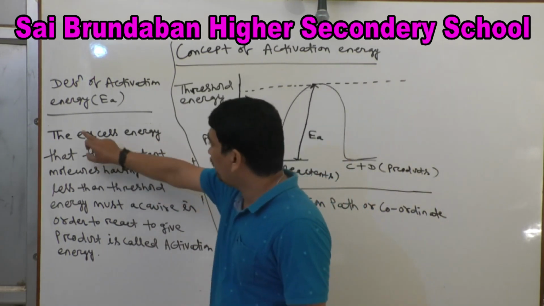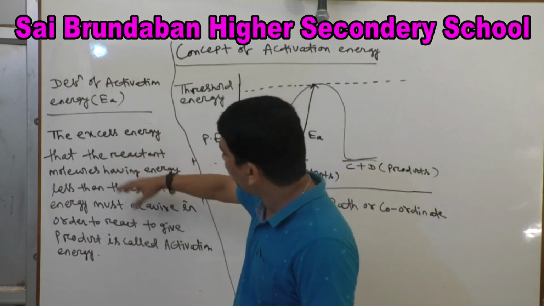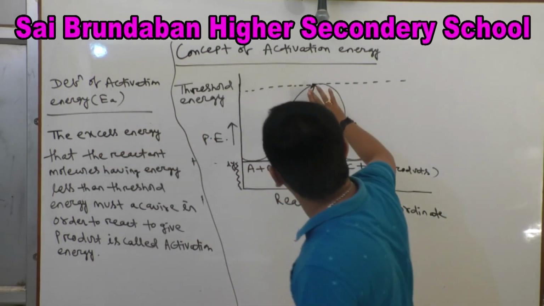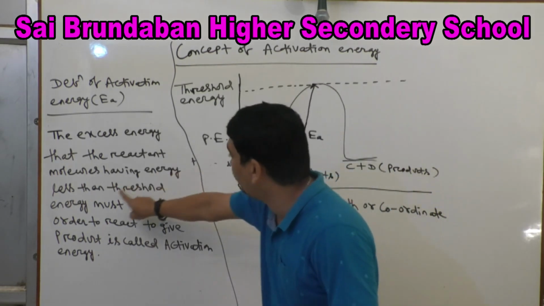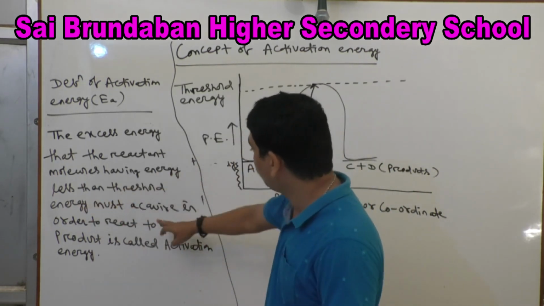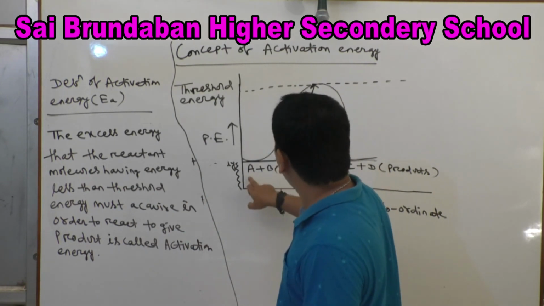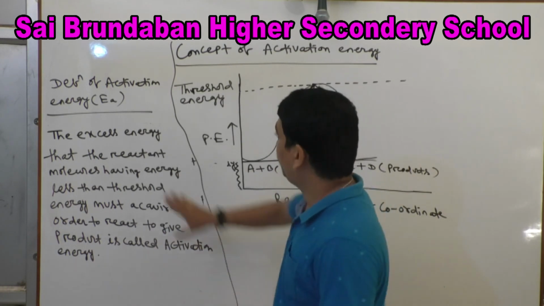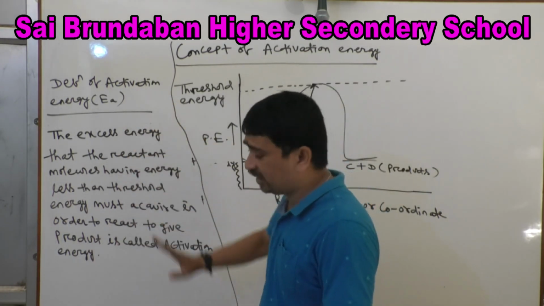Plus two students will write the first definition or the second definition, whichever you like. You may write only one, not two. So the excess energy that a reactant molecule having energy less than threshold energy must acquire, so that it will react to give the product, is called activation energy. This is all about the definition of activation energy.